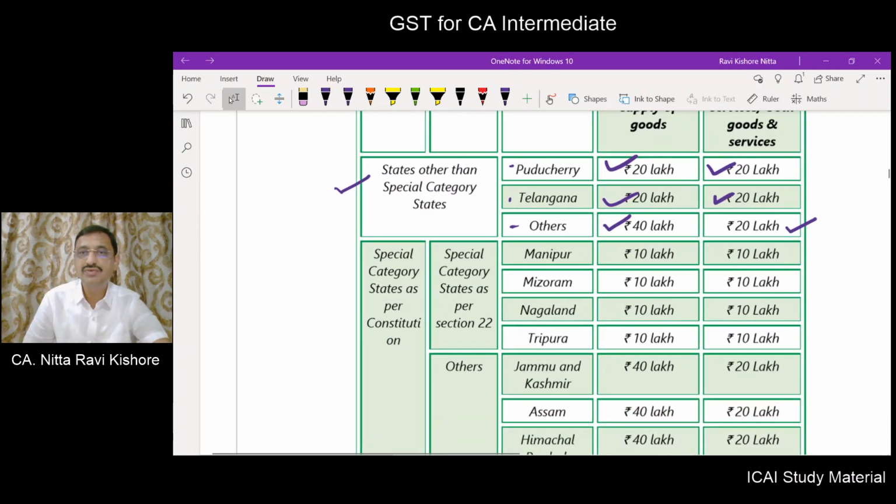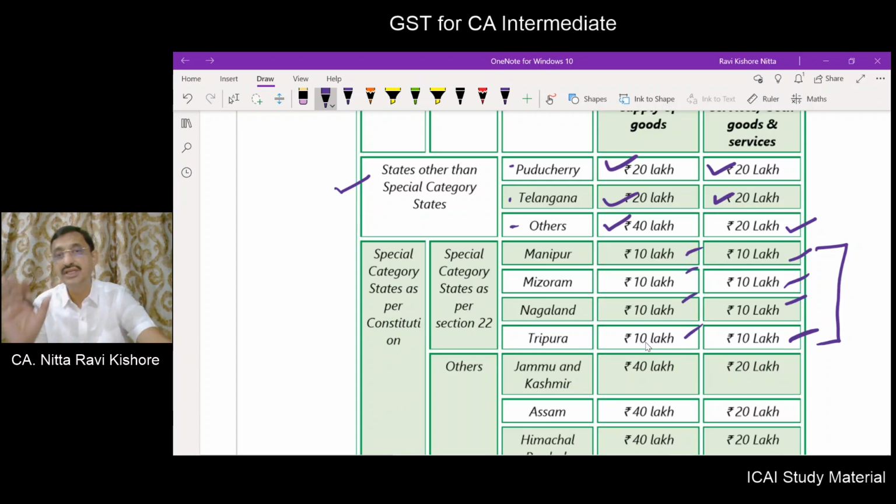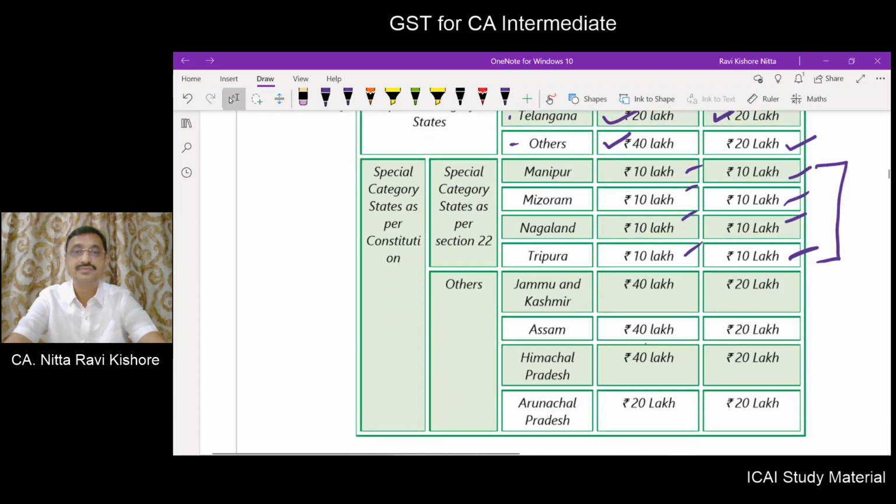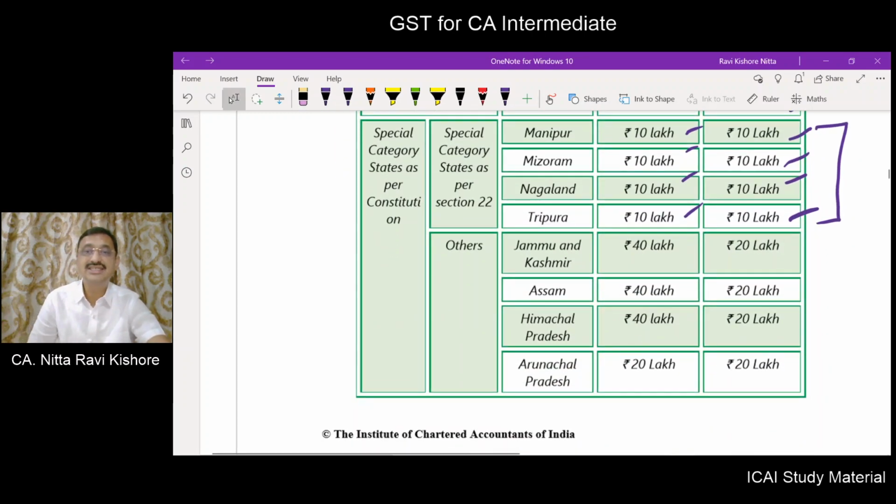Now you have these 4 special category states. For them it will be only 10, 10, 10, 10. Whether you are exclusively engaged in supply of goods, or you are providing only service, or both service and goods, the limit is only 10 lakhs. Now coming to the other states, for Jammu Kashmir you can take 40, Assam 40, Himachal Pradesh 40.